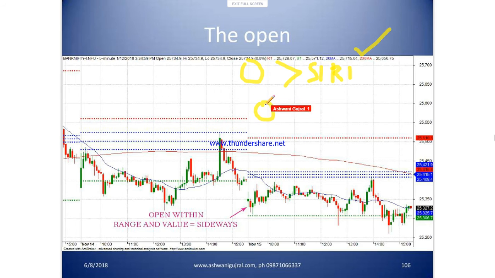If open is greater than CPR also. Obviously, if S1 R1 is crossed, it is greater than CPR also. If open is inside S1 R1 and inside CPR, range bound day.